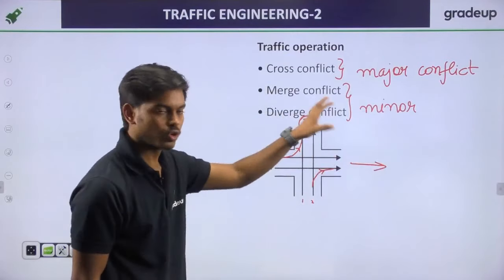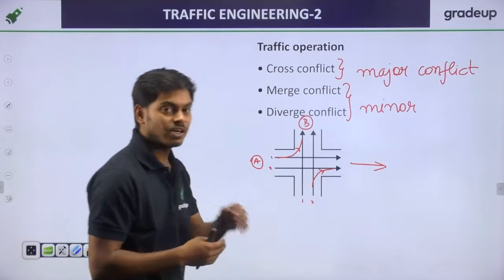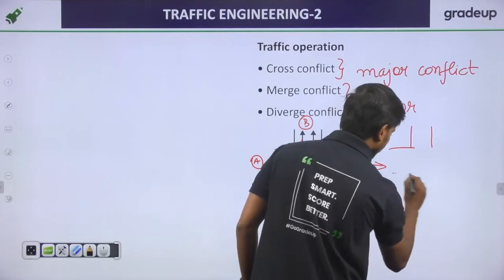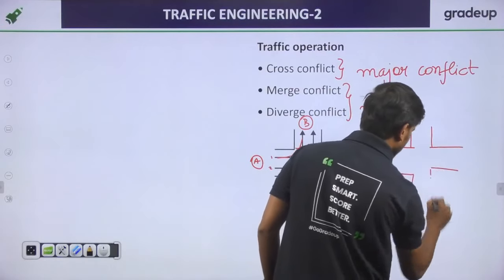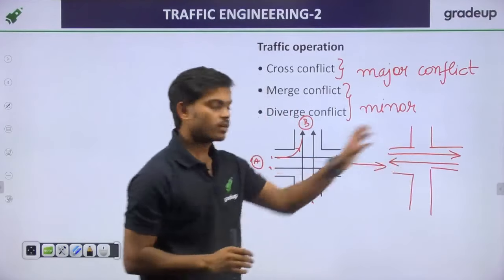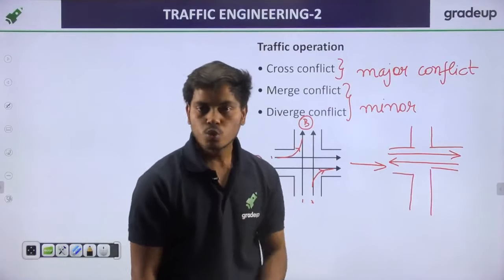If it were two-way, it would be represented like this. That is a two-way two-lane road, but here we have a one-way two-lane road.